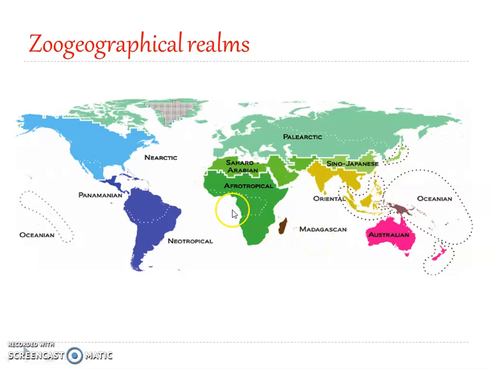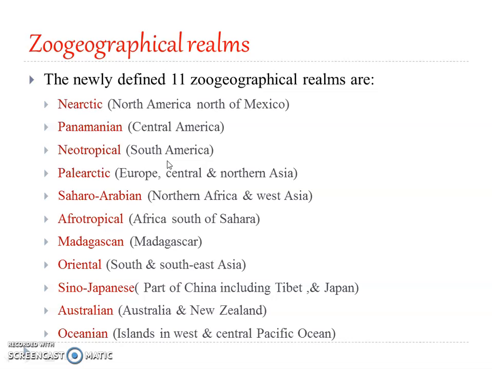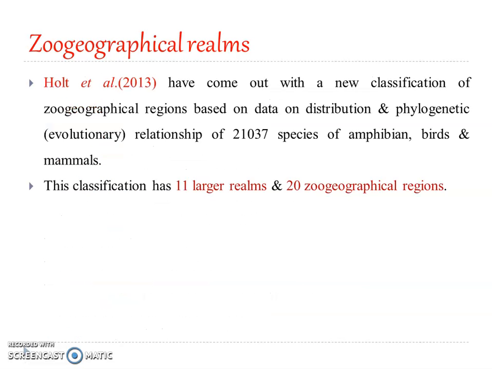And whatever the rest is, it is included under Afrotropical. Okay. Now Australian included New Guinea, then New Zealand and Tasmania, but obviously it has been separated out as Oceanian and Australia. So these are the 11 zoogeographical realms which were proposed by Holt et al.